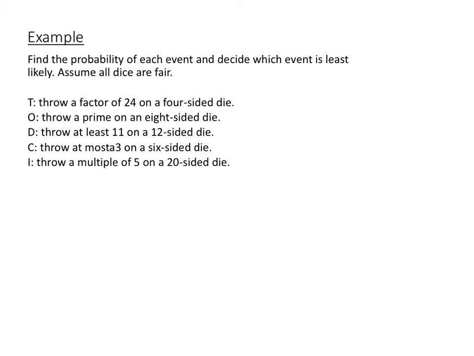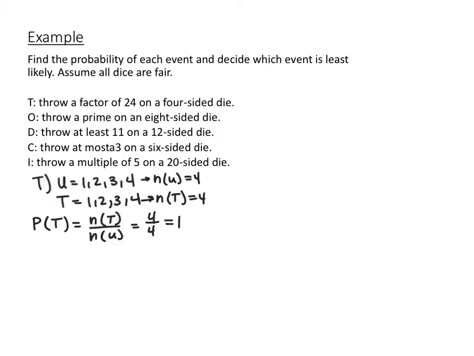So here's an example. We want to find the probability of each event and decide which event is least likely. We're going to assume that all the dice are fair. When it says a 4-sided dice, you're going to go numbers 1 through whatever side it is. So a 4-sided dice would have numbers 1, 2, 3, and 4. So for event T, we want to find the probability that you throw a factor of 24 on a 4-sided dice. So first thing I'm going to do is write out the possibilities, the events. So our sample space, all our possible outcomes for a 4-sided dice, would be 1, 2, 3, and 4. So N of U, or how many possible outcomes there are in the sample space, would be 4. There's 4 total outcomes.